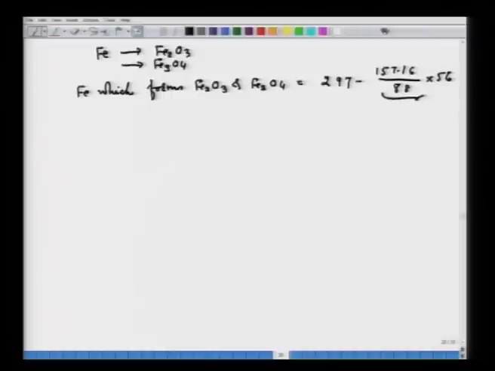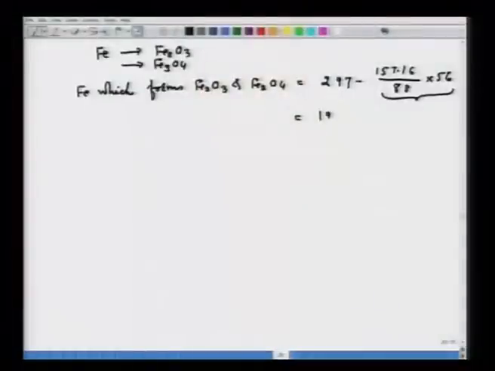This particular iron is with the FeS. If I subtract that, then I will get 197 kg. Now, what is this 197 kg? This 197 kg of iron is forming Fe2O3 and Fe3O4.